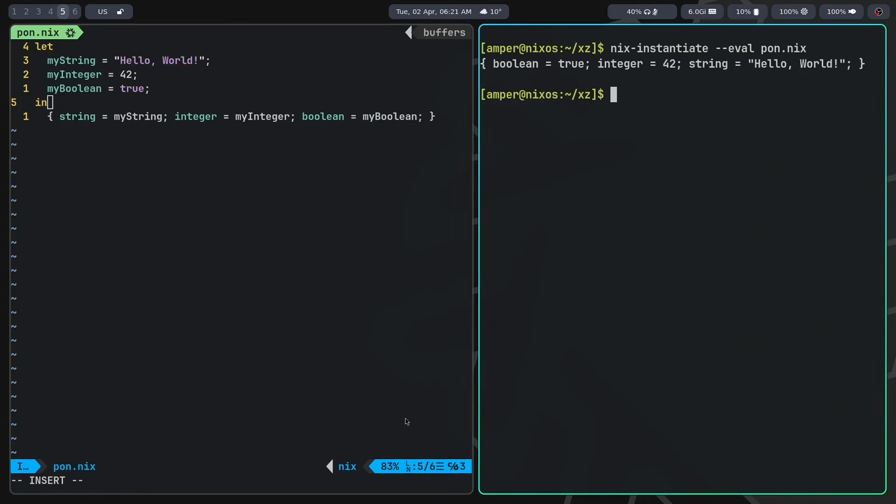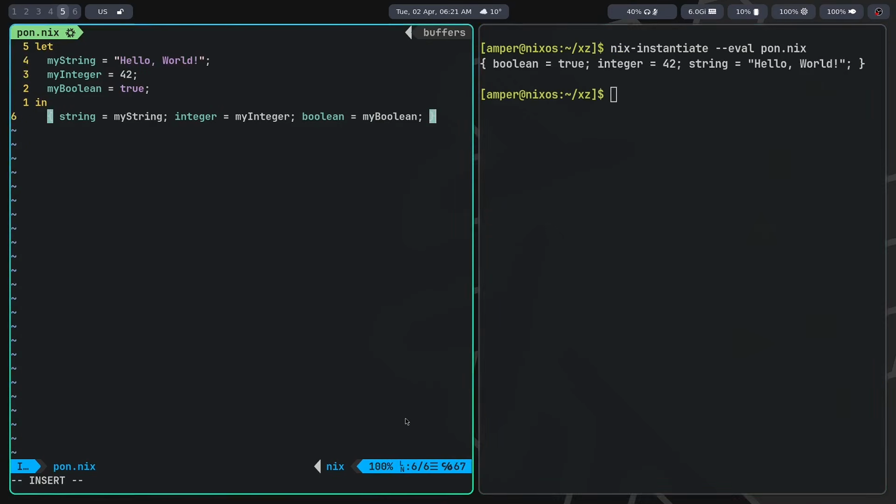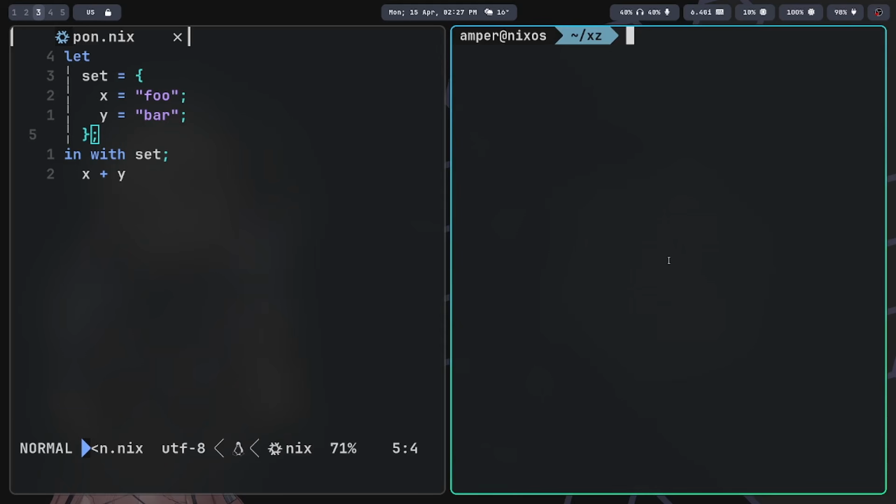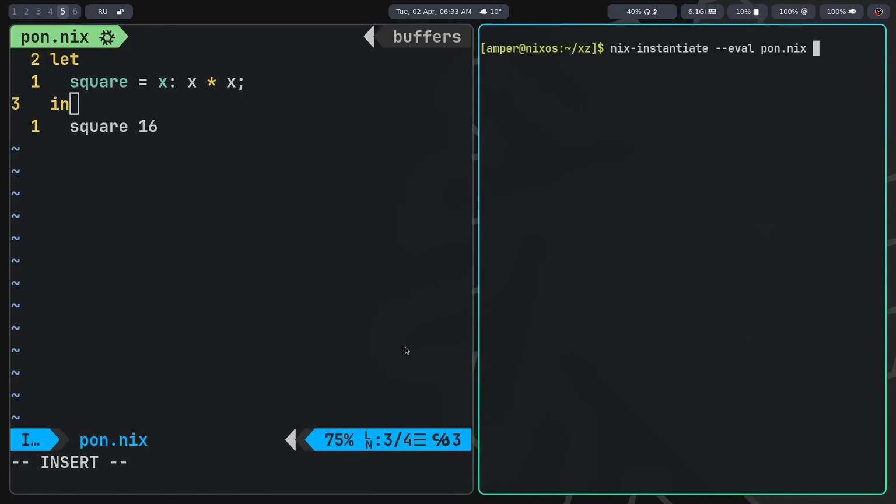To run code from a file, the nix-instantiate --eval command is used. Using the dot, we can get the specific value of each variable in the set. The with keyword allows you to use the properties of specified objects as list values. To create functions, the following syntax is used. For example, this function will square the specified number.